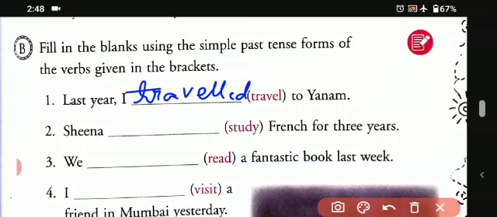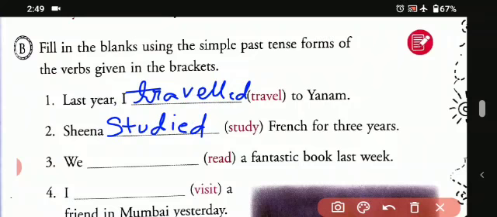Second one, Sheena dash French for 3 years. So what did Sheena do? Sheena studied French for 3 years. So we'll write it down, studied, because these things have already happened before. At the moment we are discussing it, these things have been finished. Okay, so Sheena studied French for 3 years.